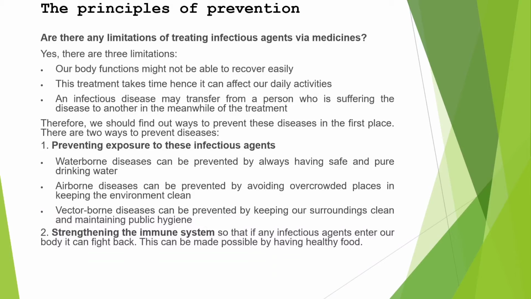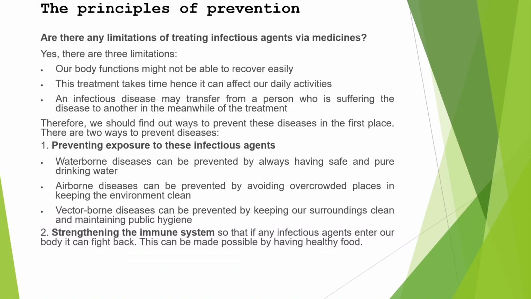There are two ways to prevent diseases. Number one, preventing exposure to these infectious agents. Waterborne diseases can be prevented by taking safe and pure drinking water. Airborne diseases can be prevented by avoiding crowded places, keeping your mask on, or keeping your environment clean. Vector-borne diseases can be prevented by keeping our surroundings clean and maintaining public hygiene.